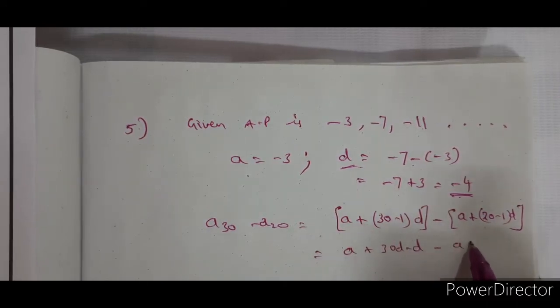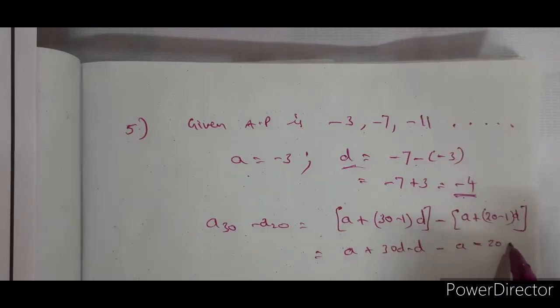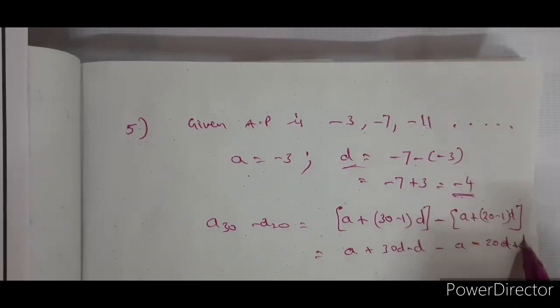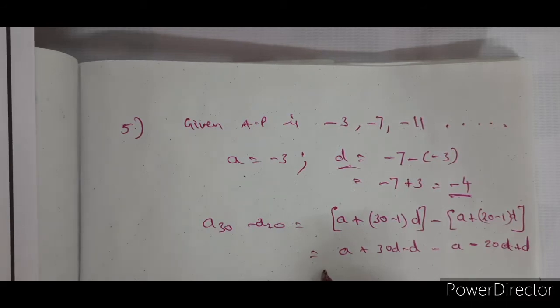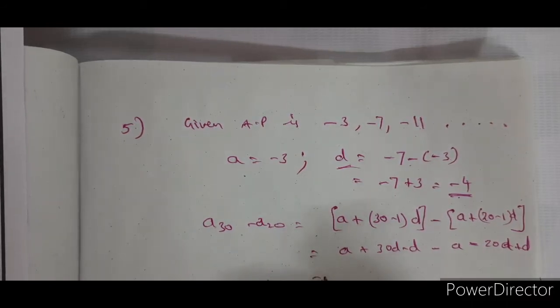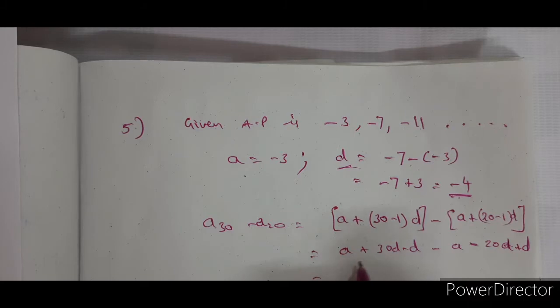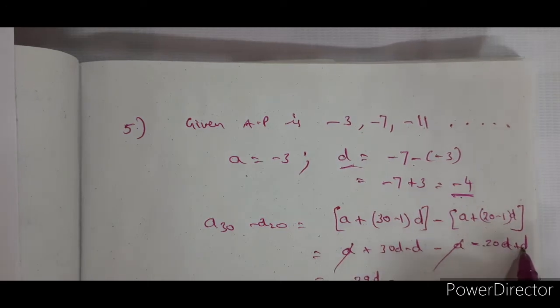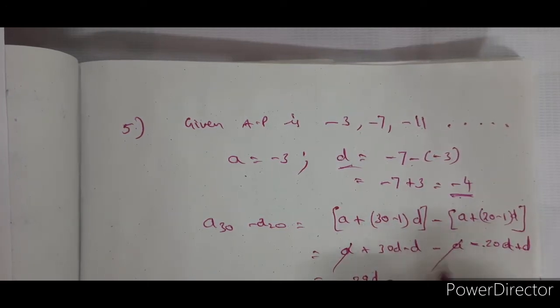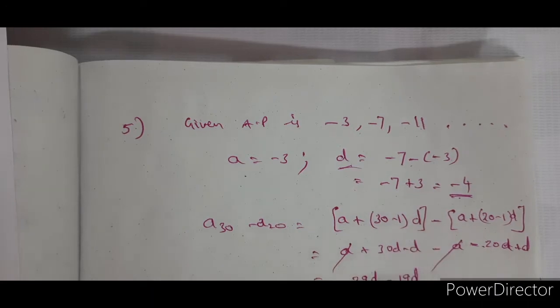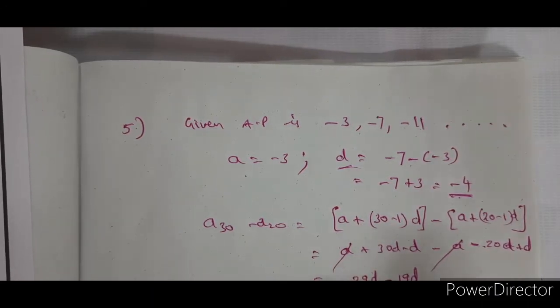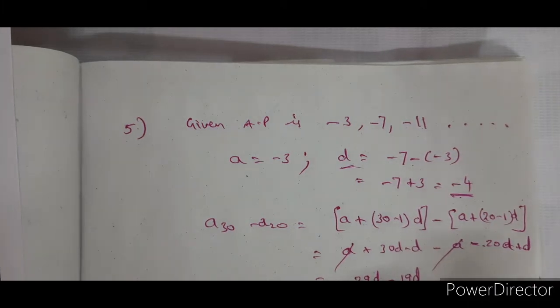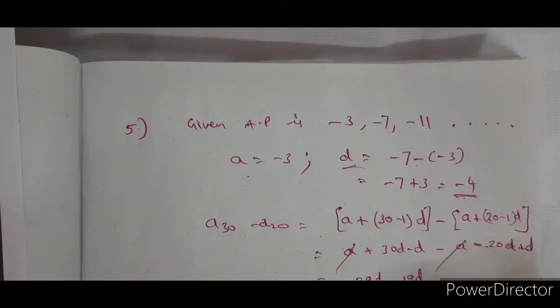Minus A minus of minus 20D plus D. So therefore A will get cancelled. 30D minus 20D is 29D, and minus 20D plus D is minus 19D. Right? 29D minus 19D is 10D, which is 10 into minus 4, equal to minus 40.